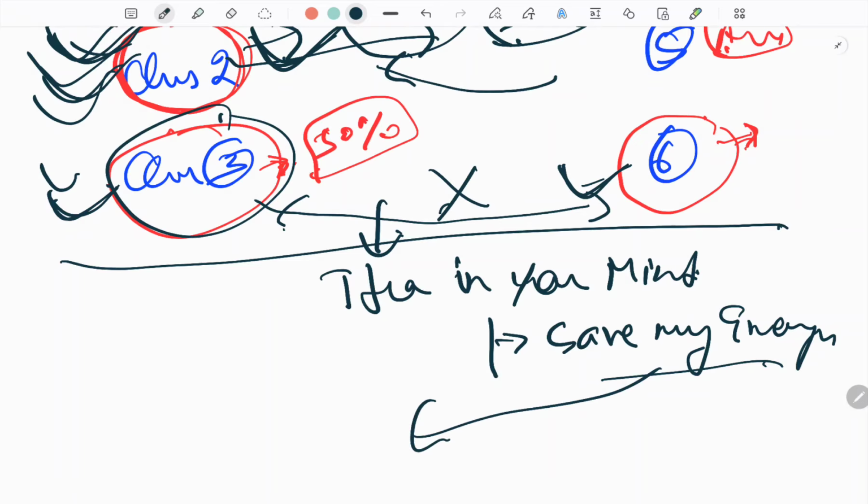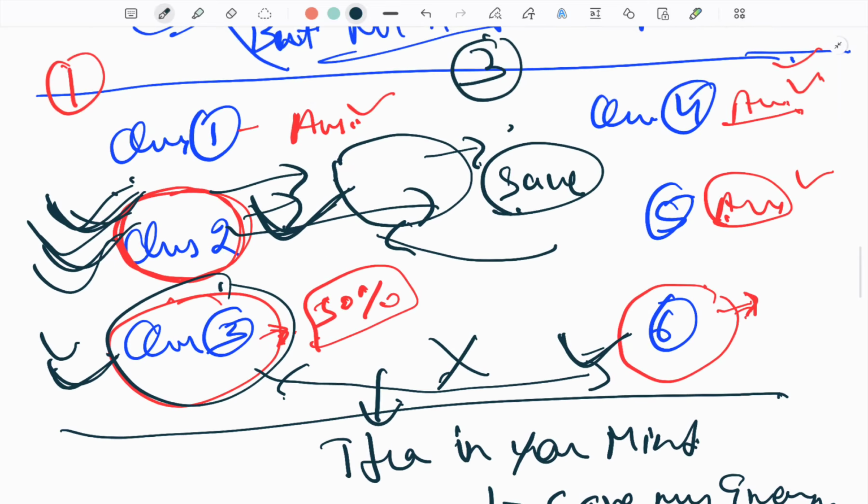Save energy for the end, because whenever you start answering the difficult question, it takes much energy from your mind, and after consuming that energy, the mind becomes low.